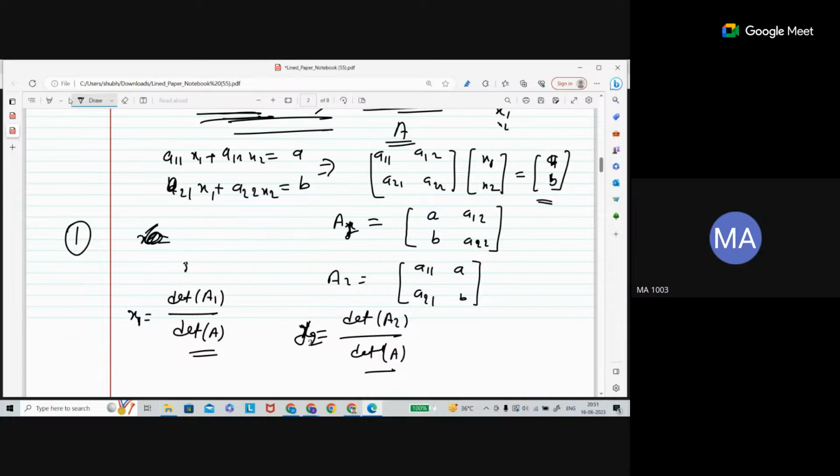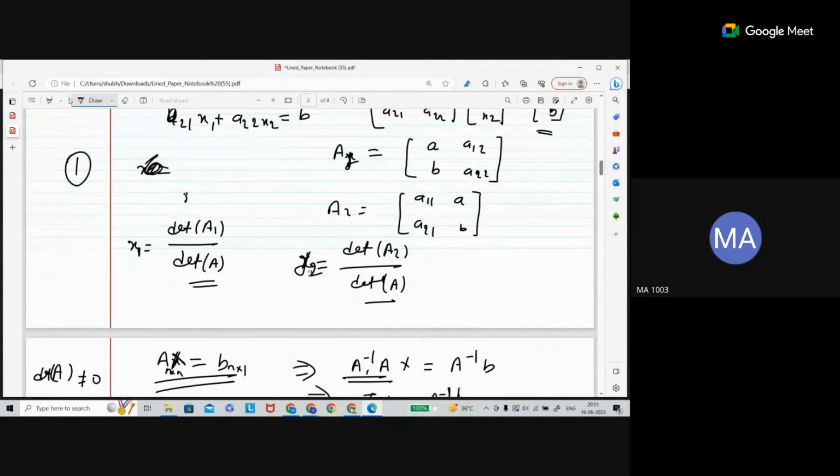Suppose your system of linear equations is n cross n. You want to find the value of the xi variable. So change the ith column with the right side of the equation, right? The ith column. Okay, and then find the determinant with the same formula. This formula will work for n cross n. Only the extension will happen, with the column changing with the right side of the equation.